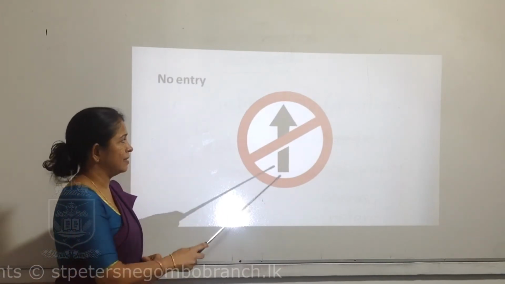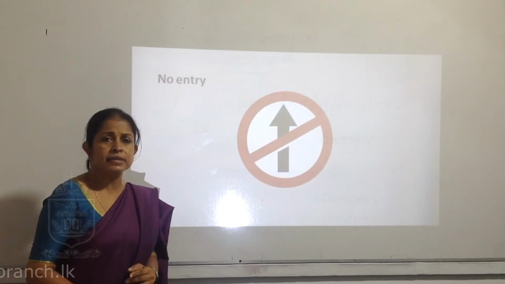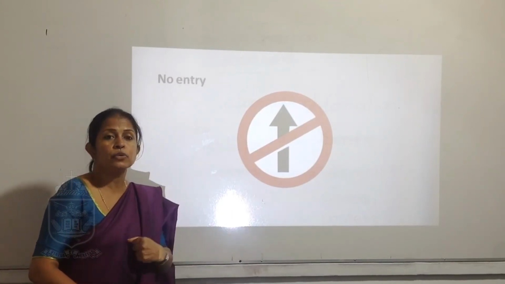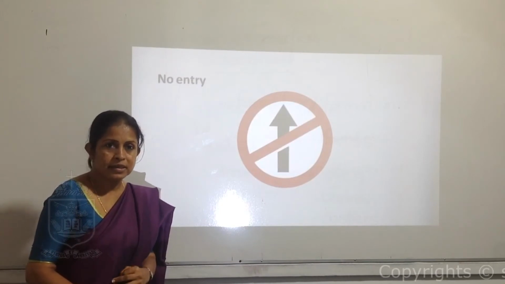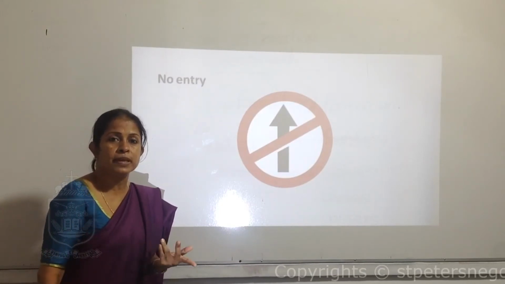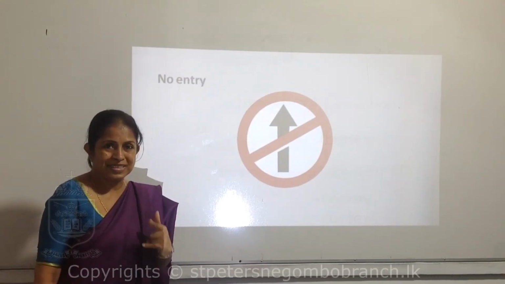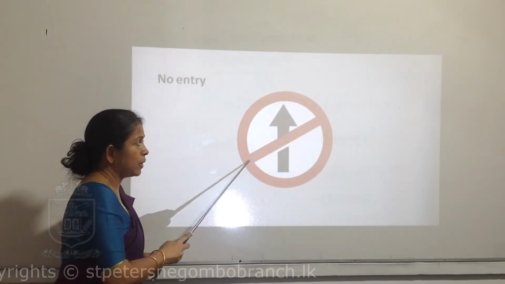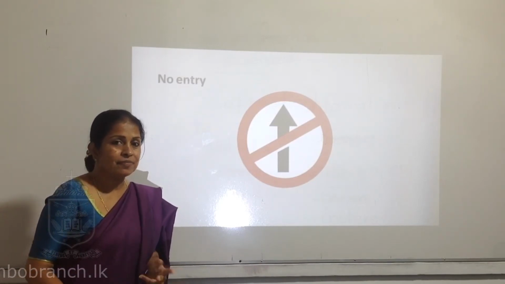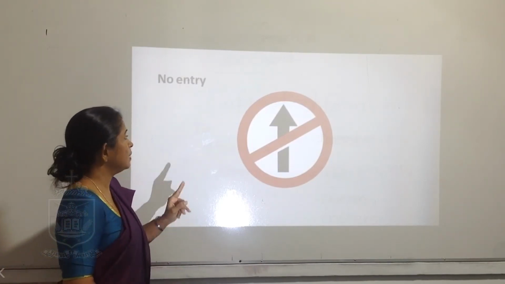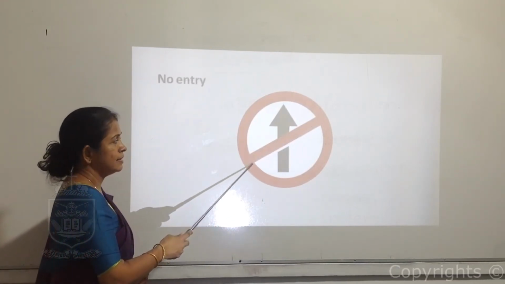Right. This is another one. There's an arrow. If there's an arrow, this is the way to go. This is the way to enter. By arrows, have you seen this? By arrows, they have shown the place to enter, the place to go somewhere. But if the arrow has been cut by a red line, then what does it say? No entry. You can't enter this place. It has been cut.